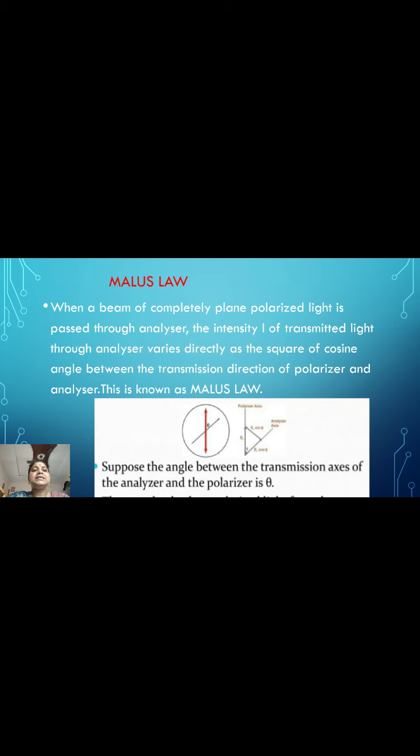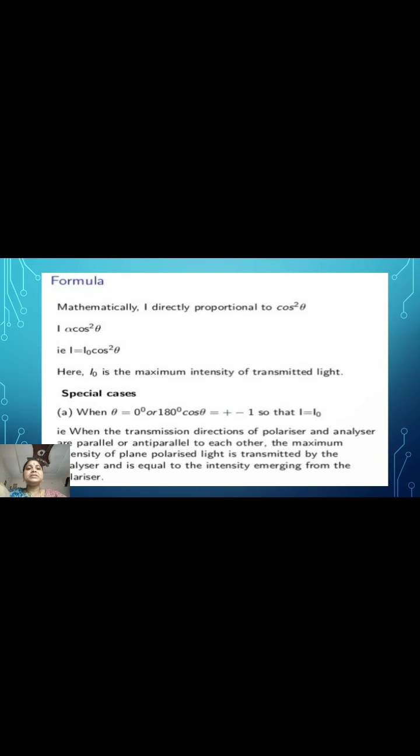This is known as Malus law. So I is proportional to cos square theta, that is I is equal to I naught cos square theta. Here I naught is the maximum intensity of transmitted light.